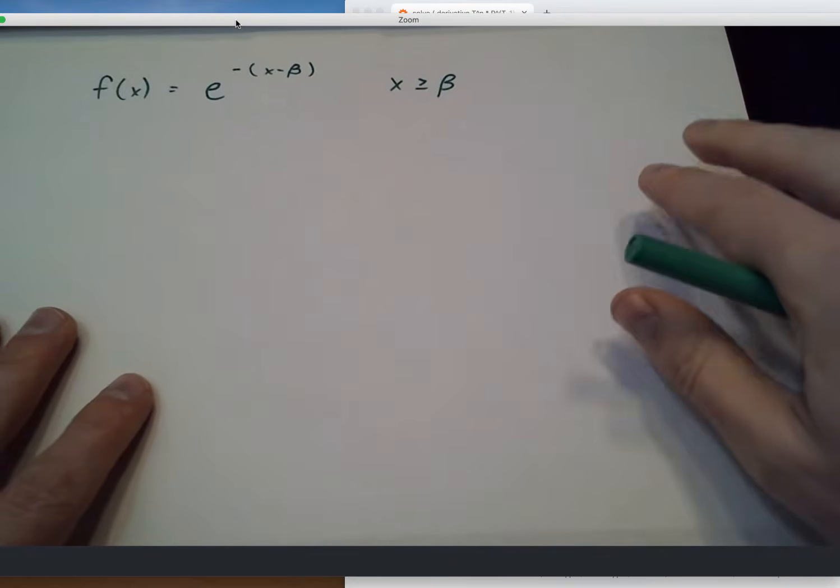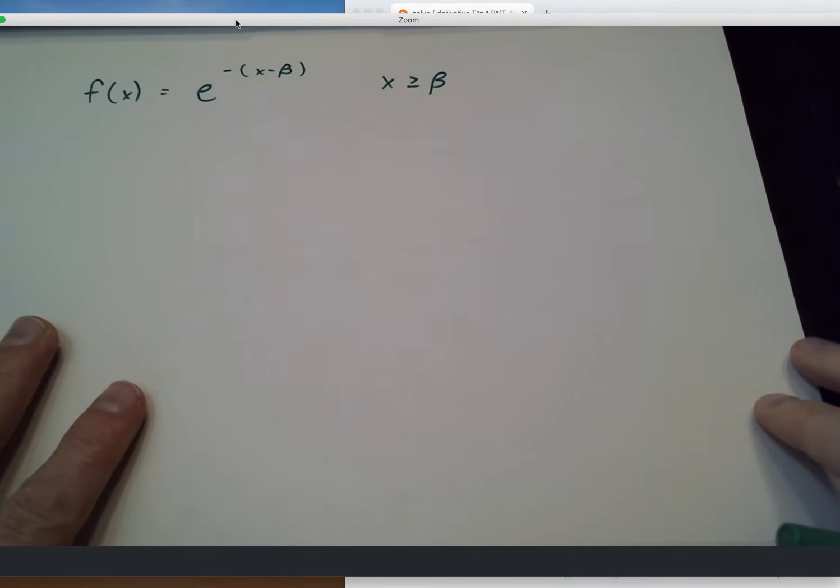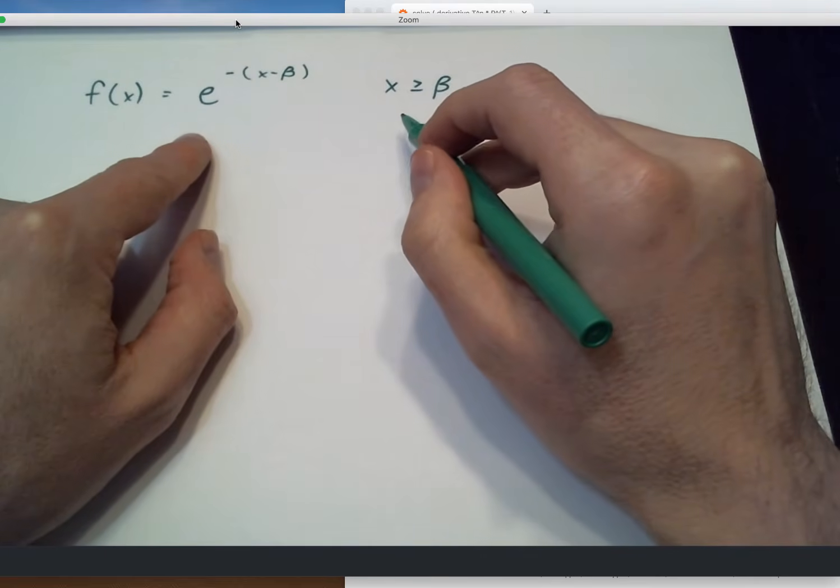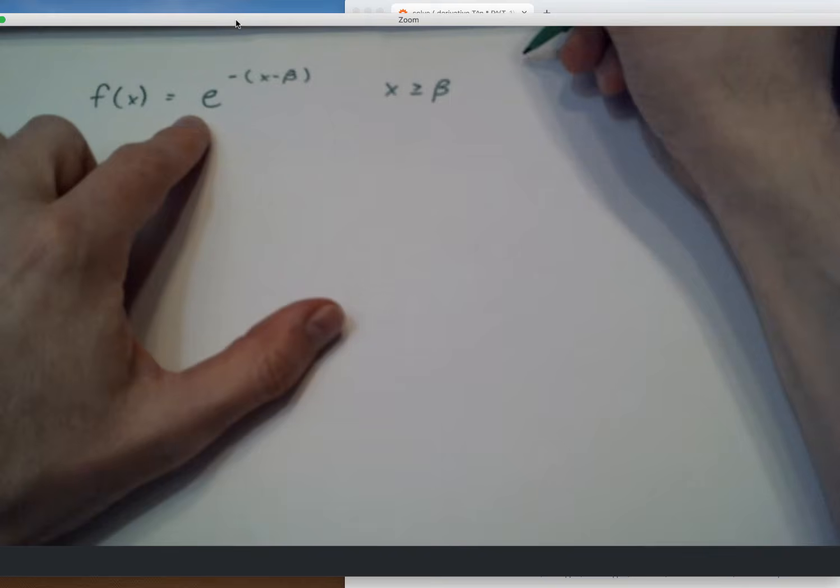So let's do one more example. Let's do a fun example. That was some thunder. So here's an example of a location-shifted exponential distribution.